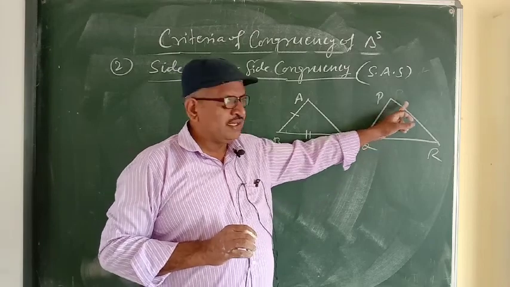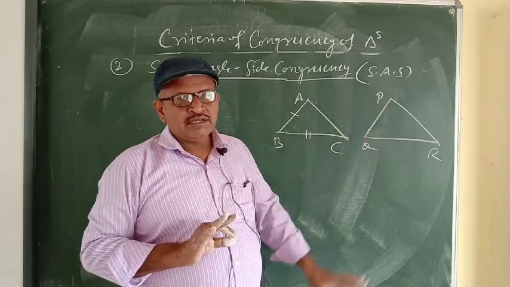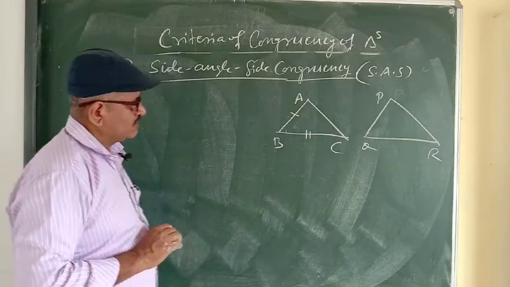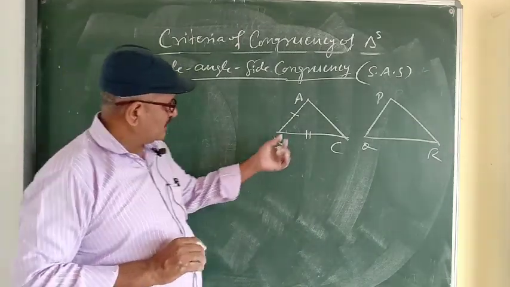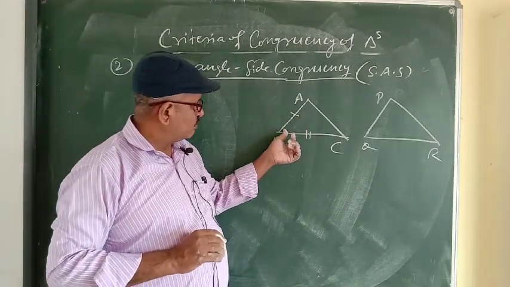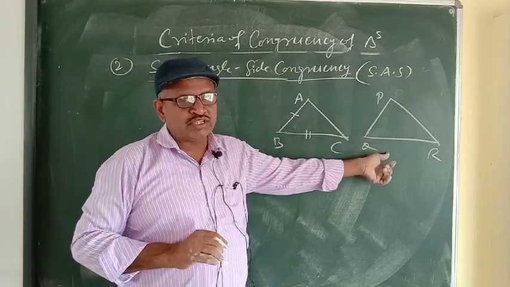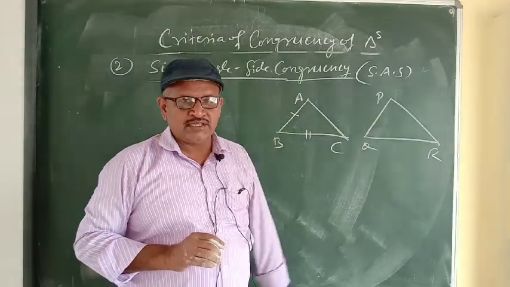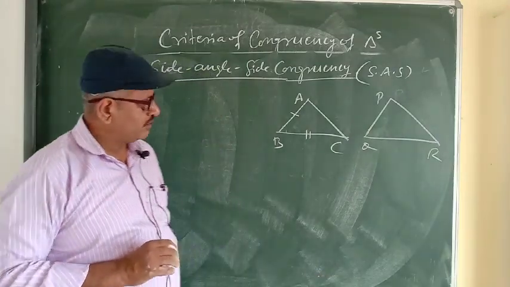Included angle means the angle between the two sides. But we have to write the name of the second triangle in the correct sequence. Or we can also say that two sides and the included angle are equal to the corresponding two sides and included angle of the other triangle, then both triangles are congruent.